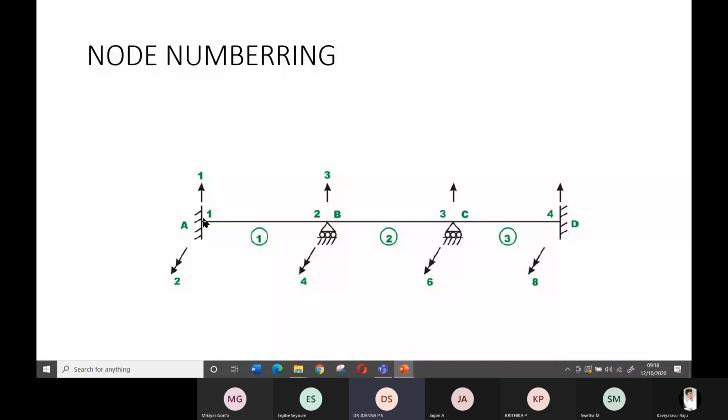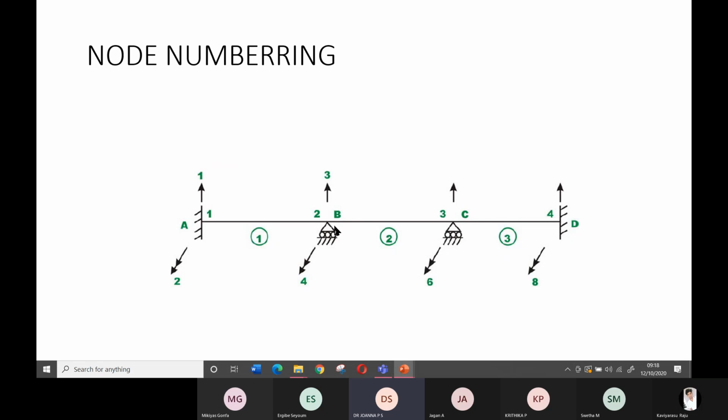Vertical translation I have numbered as 1, and the rotation I have numbered as 2. So that's about joint 1, 2. There will not be any effect on 1 and there will not be any effect on 2, because it's a fixed support. It can't rotate and it can't translate vertically.